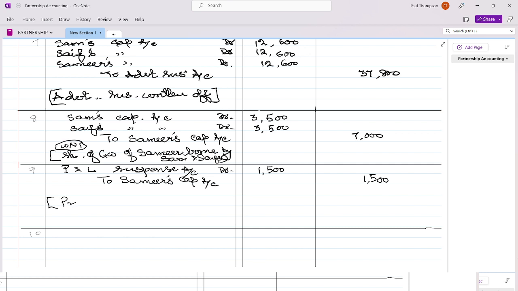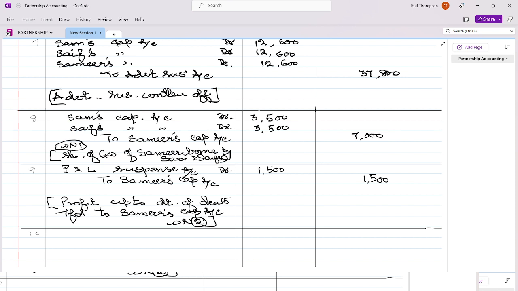Okay, so here profit up to the date of death transferred to Samir's capital account. You can write the narration anyway, but it should explain what you have done. You give here the reference of your working note number 2. Okay. So now this is also over.